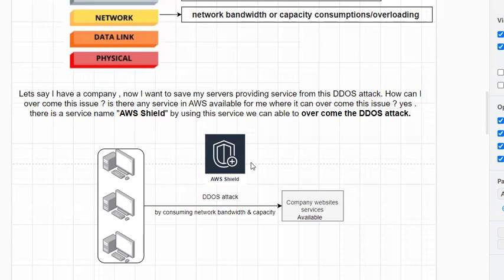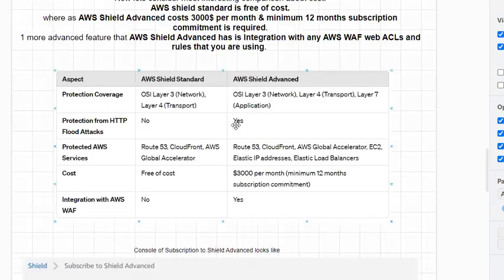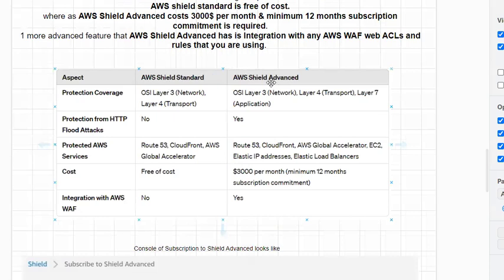In order to overcome these DDoS attacks, AWS Shield provides you two options. What are those two options, sir? AWS Shield Standard and AWS Shield Advanced. You can see I provided them in a simple comparison manner by specifying the aspects.